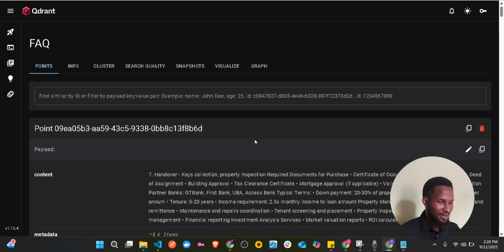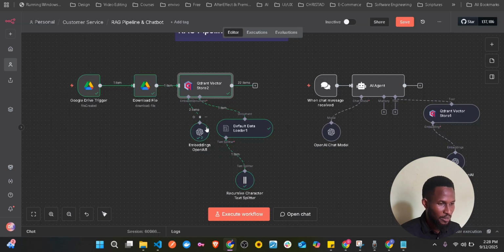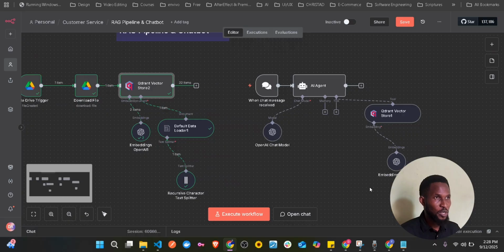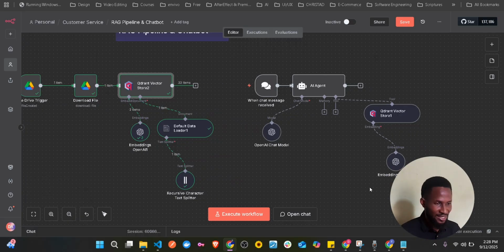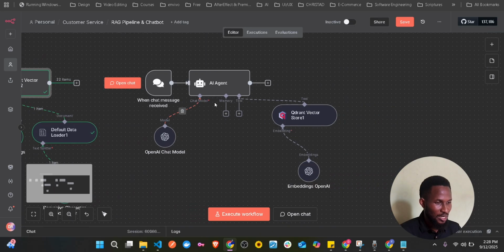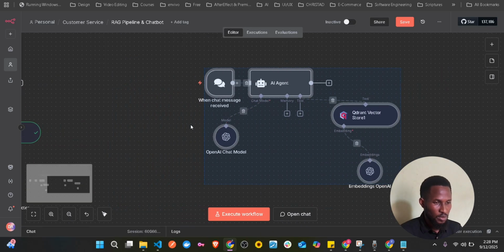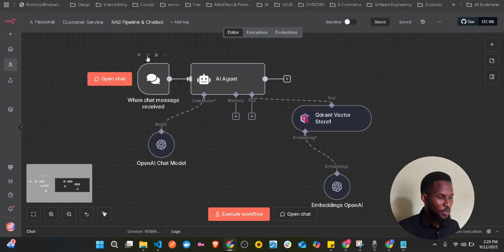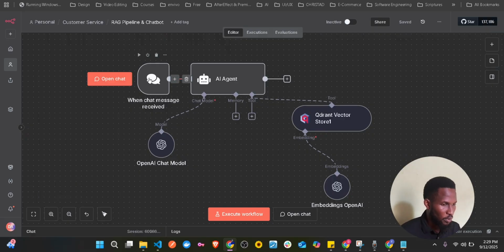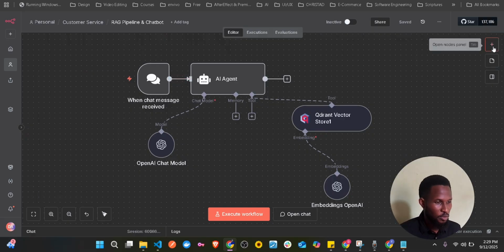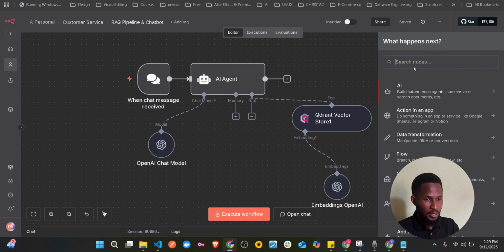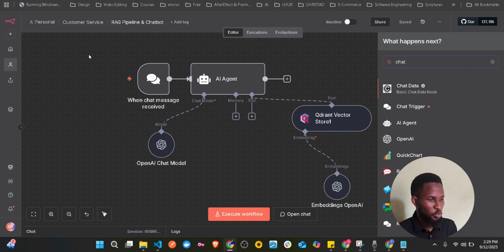So now that we already have our documents stored inside our vector database, let's try to interact with it manually. So instead of using email now, let's just use our chat node. So now we're going to be using our chat node. We already know how to get to your chat node. So just come here, chat, and then you have chat trigger.